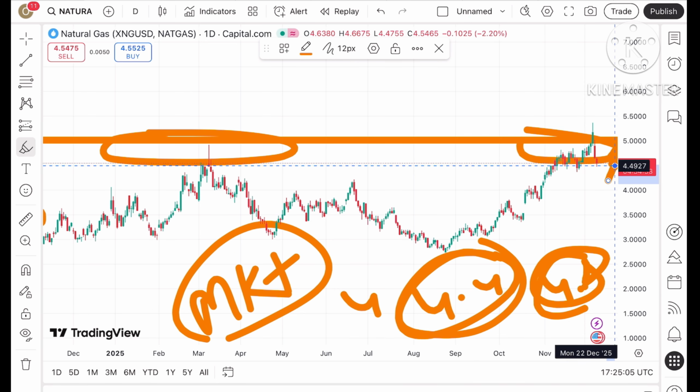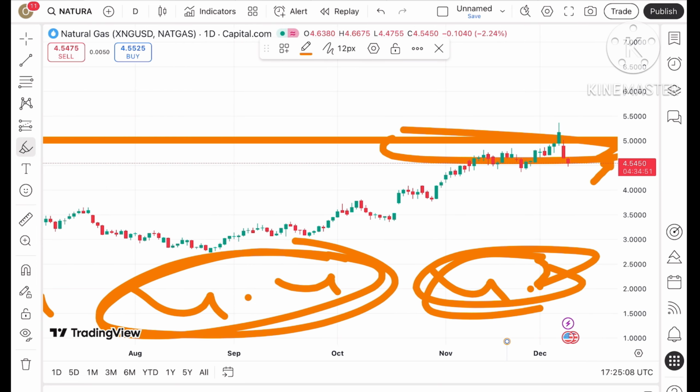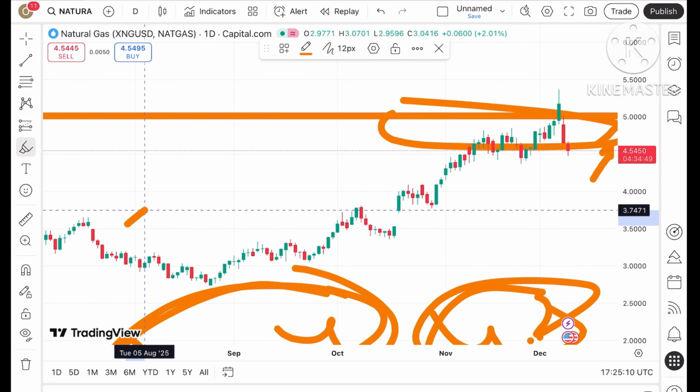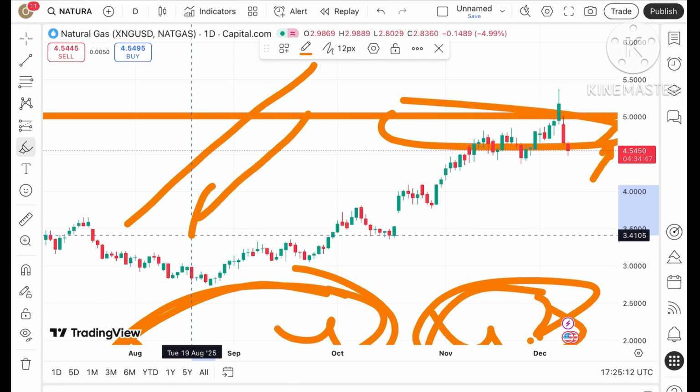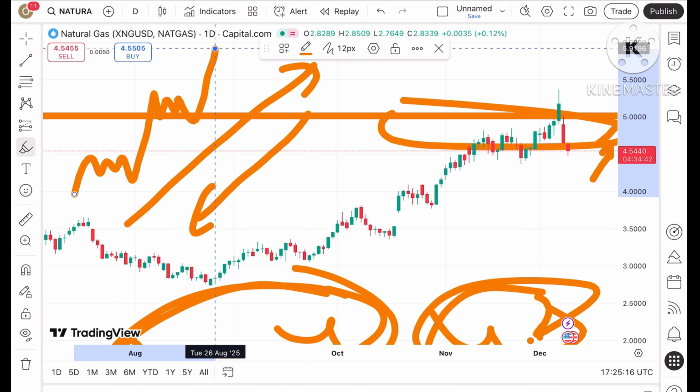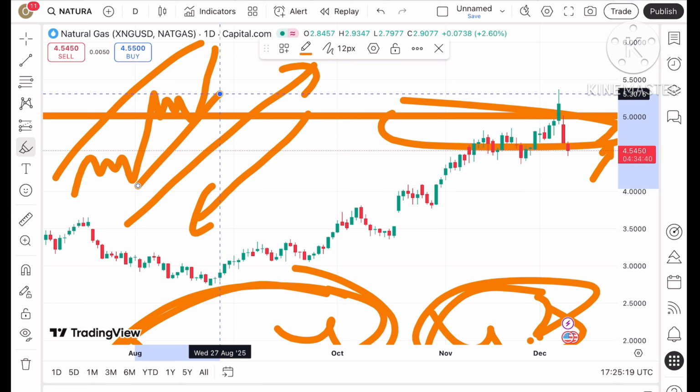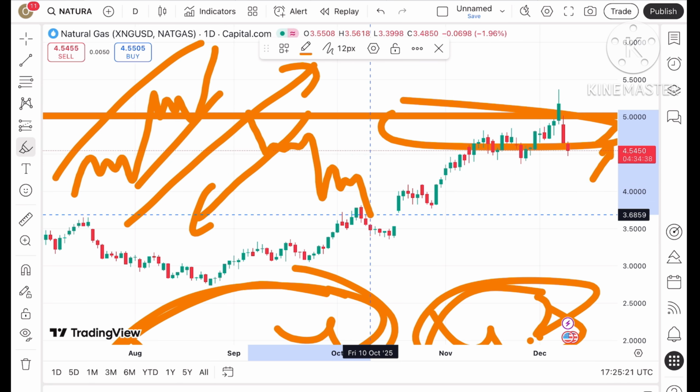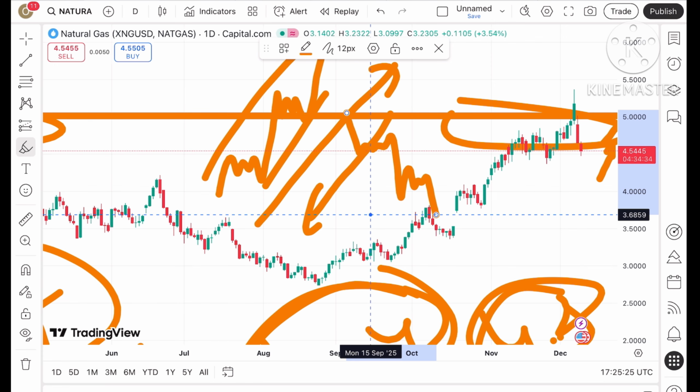Suppose the price starts coming down: the market is uncertain. If you are thinking that the market will go sharply upside or downside, no, it will not. If it has to go up, it will move in this way, and similarly it will move down this way. There is no sharp fall and rise if there is not a big movement coming.